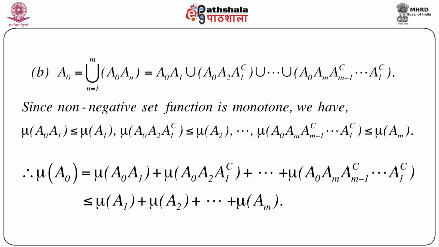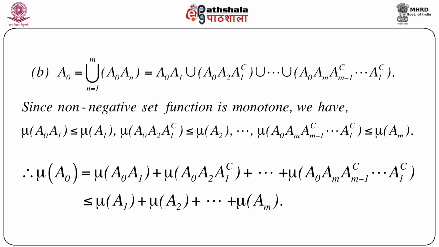So if we note the nature of this union, we can immediately write the following. But first note that this non-negative set function mu that we are working with is monotone. Since it is monotone, we always have mu of A naught intersection A1 is less than or equal to mu A1, because A naught intersection A1 is always a subset of A1.